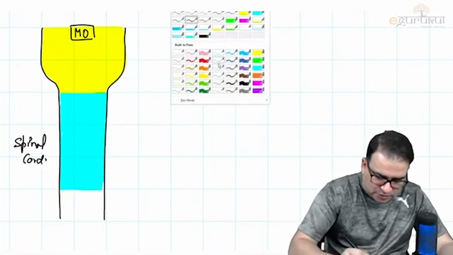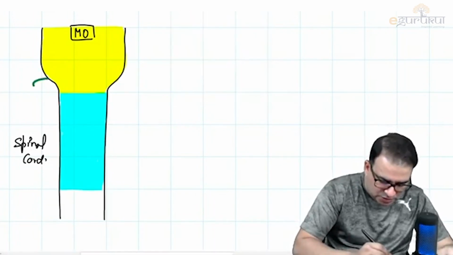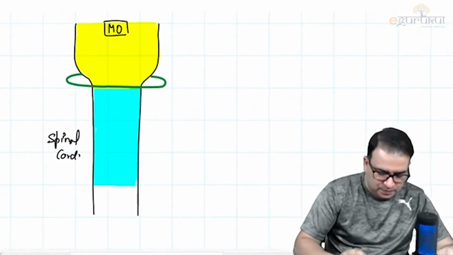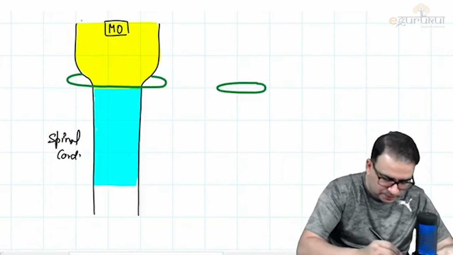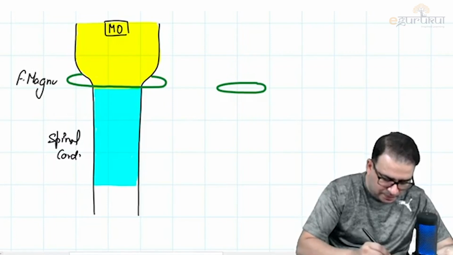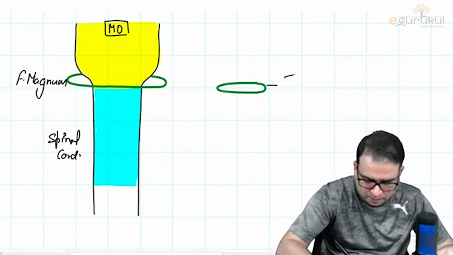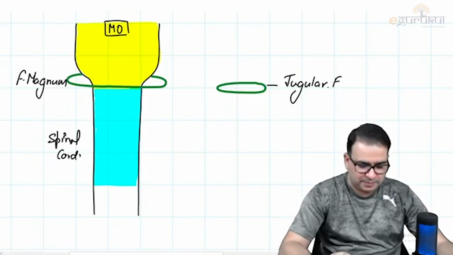First and foremost, the medulla oblongata is leaving the cranial cavity through this huge foramen called the foramen magnum. There's a big foramen here, that is foramen magnum. And there's another foramen here, that is jugular foramen, that we've been talking about. Foramen magnum and jugular foramen.